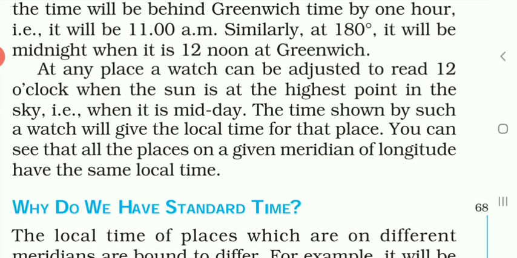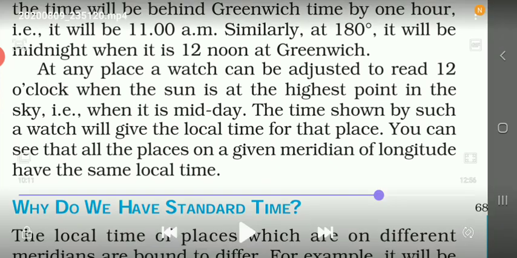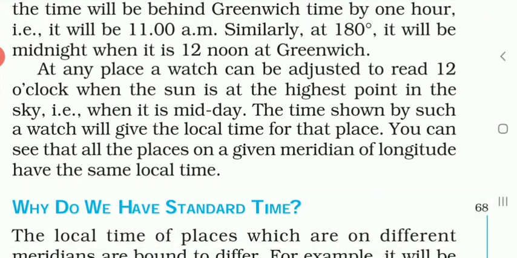You can see that all the places on a given meridian or longitude have the same local time. So here it is said for each and every place there is a particular local time.